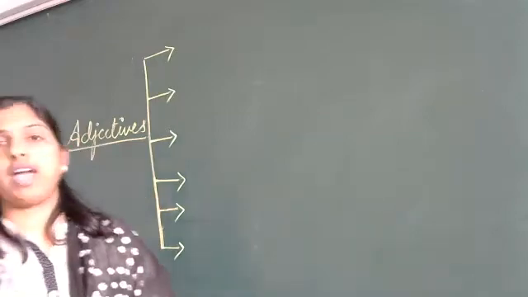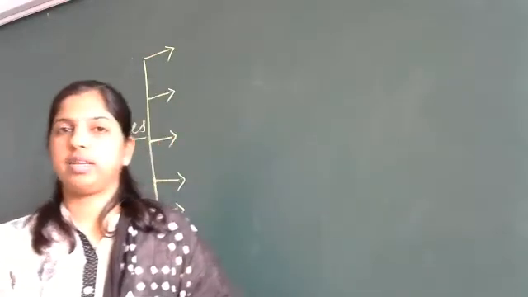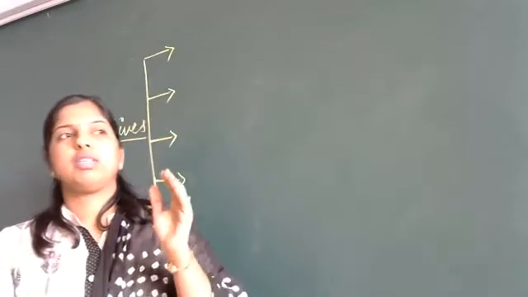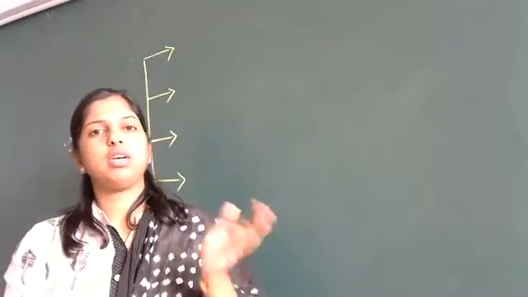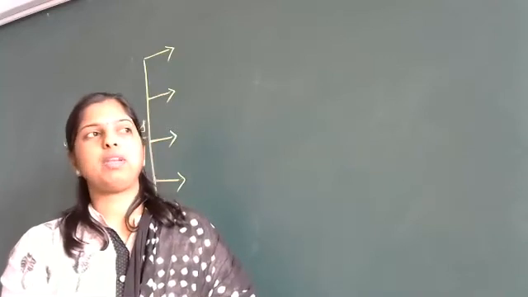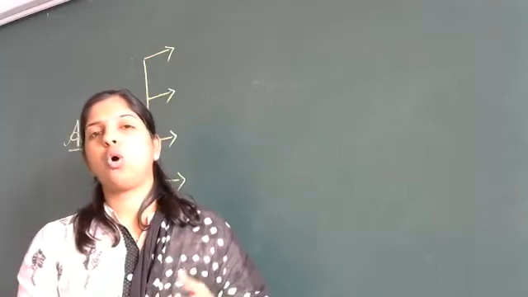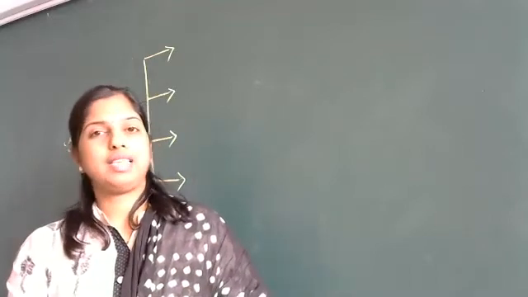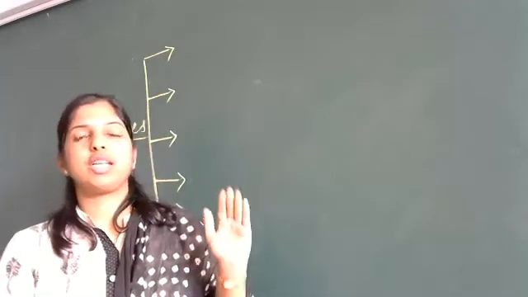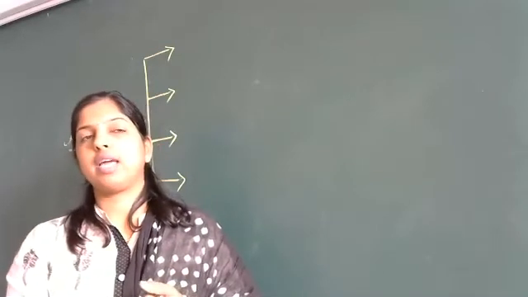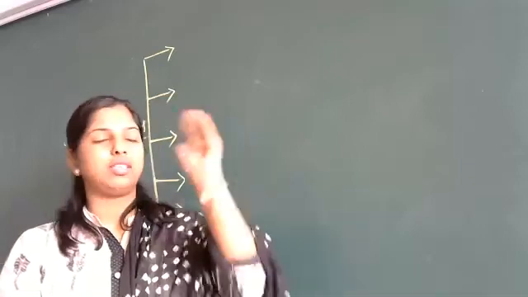What is the meaning of adjective? Adjective is nothing but a describing word. It describes a noun or a pronoun. For example, good, bad, hot, cold, tall, short, nice, beautiful, excellent. These are such words which describe a person. We even have describing words which go into other categories.